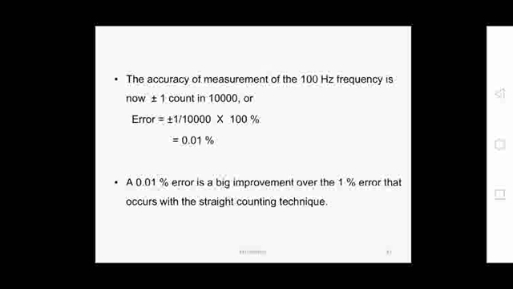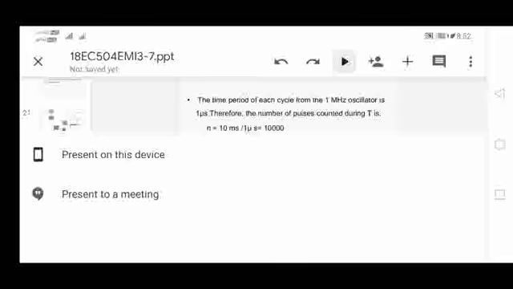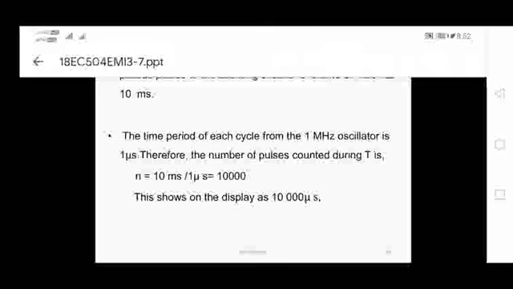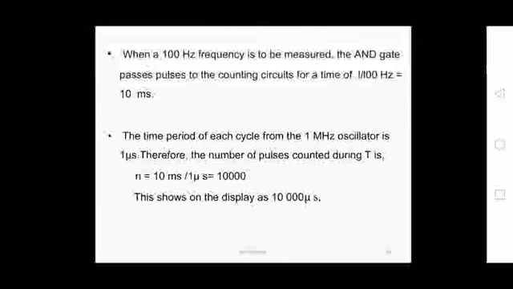So here we are applying the time base output directly to one of the inputs of the AND gate, and the input frequency of 100 hertz is going to the other input of the AND gate.